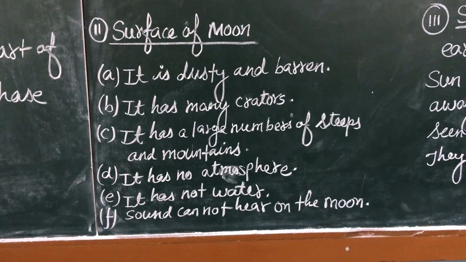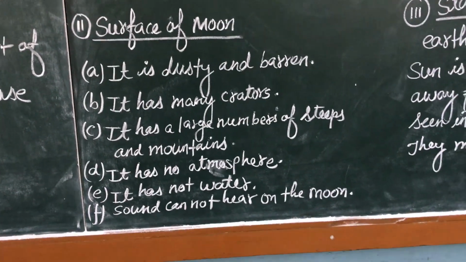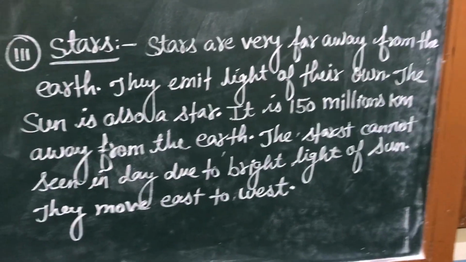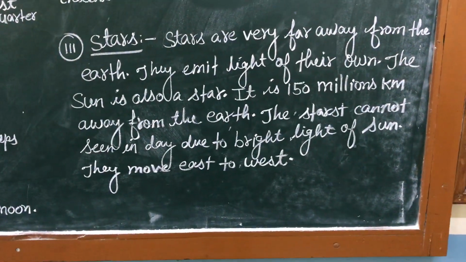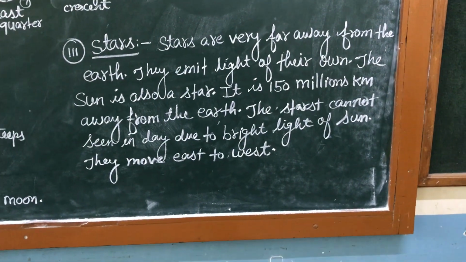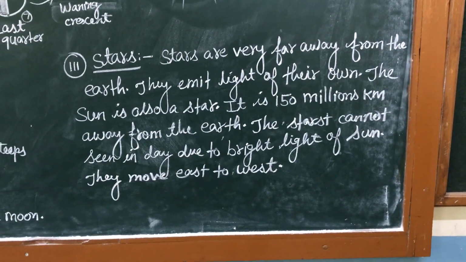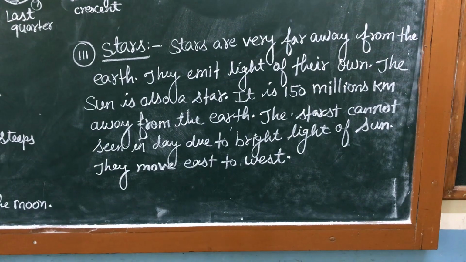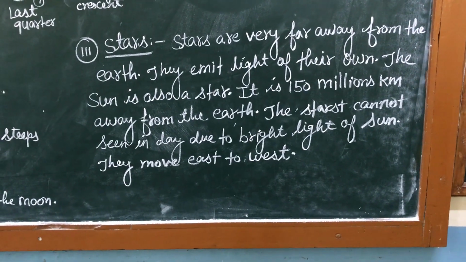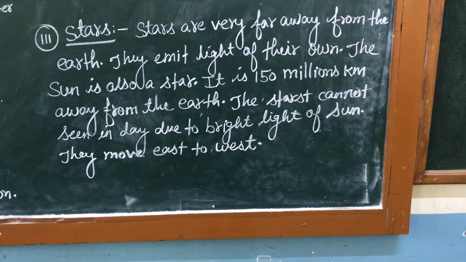Now in the last we will discuss stars. Children, stars are another bright object that you see in the sky. The stars are seen very small in size, point-like.